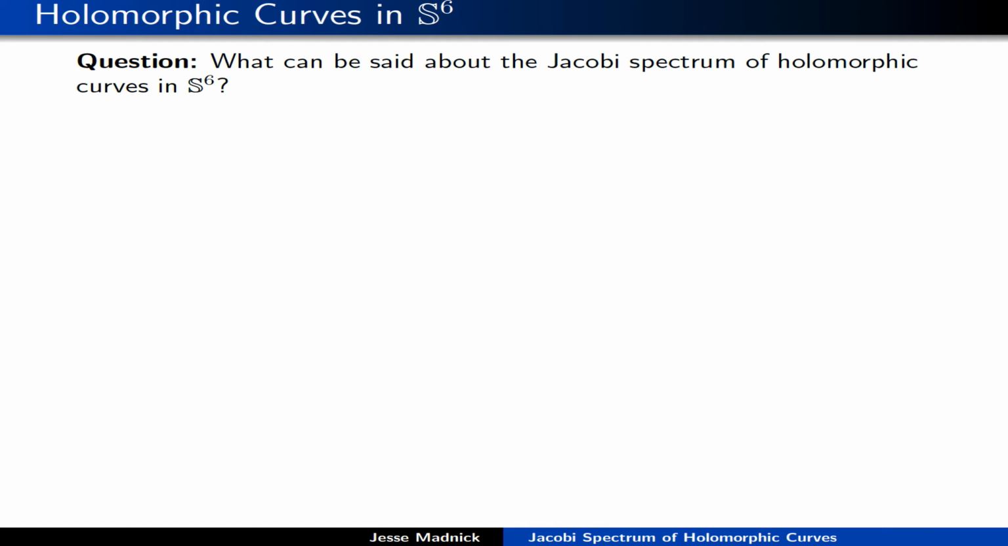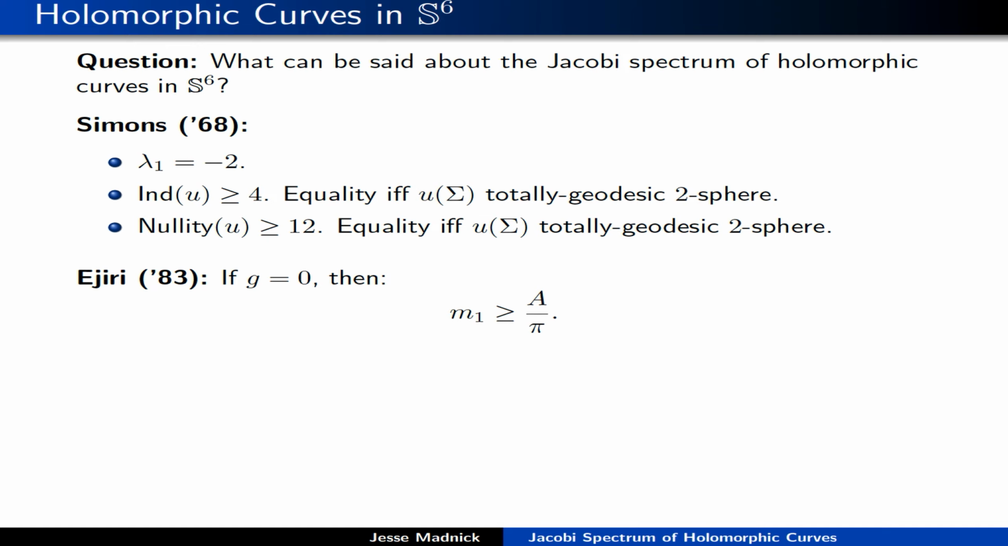Since holomorphic curves are minimal surfaces, we can ask all the questions we like to ask about minimal surfaces. In particular, we can ask about their Jacobi spectrum. What can be said about the Jacobi spectrum for holomorphic curves in S6? Let me remind you of what's known in general for minimal surfaces in S6. We have the result of Simons that lambda 1 is -2. We know that the Morse index is at least 4, and the nullity is at least 12.